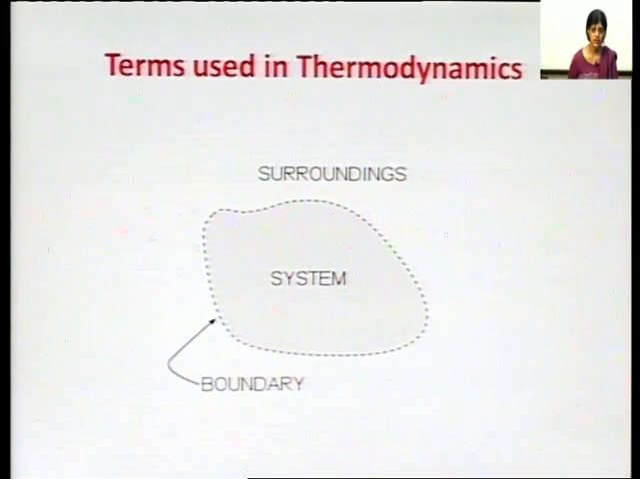This is a diagrammatic representation. Over here we can see that the shaded portion in the center is the system and the rest of the portion is surrounding, and the system and surroundings are separated by a boundary. So, this is a diagrammatic view of a system and a surroundings.